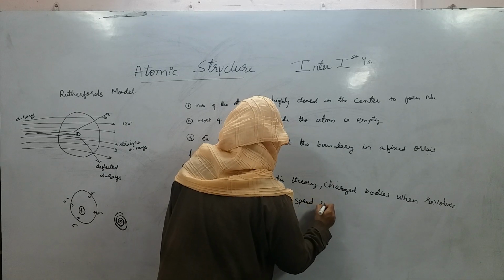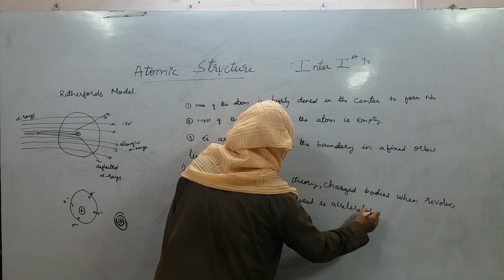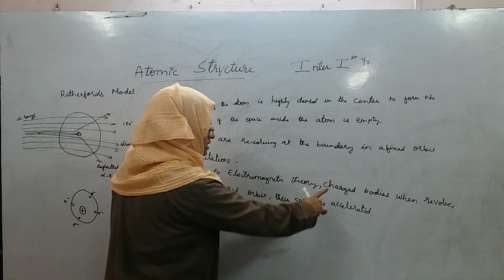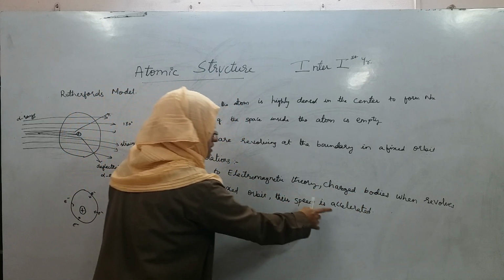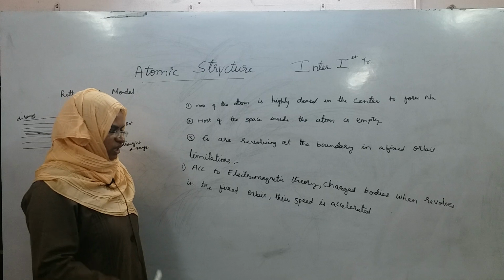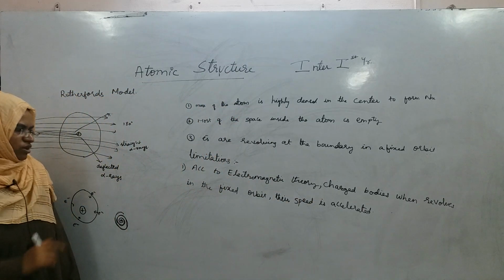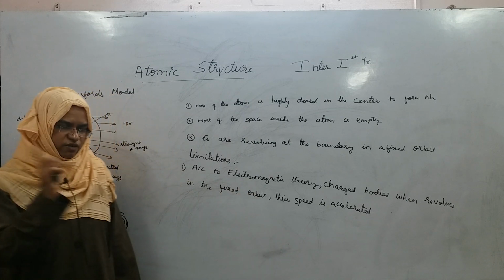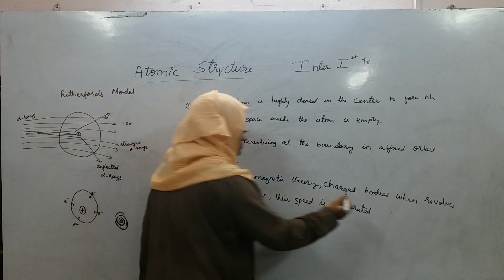Their speed is accelerated. Can you apply the same point to planets? According to electromagnetic theory, planets revolve around in the fixed orbit and their speed is accelerated. Can you do that? No, you cannot, because planets are uncharged whereas electrons are charged bodies. So, according to electromagnetic theory, charged bodies when they revolve in the fixed orbit, their speed is accelerated and